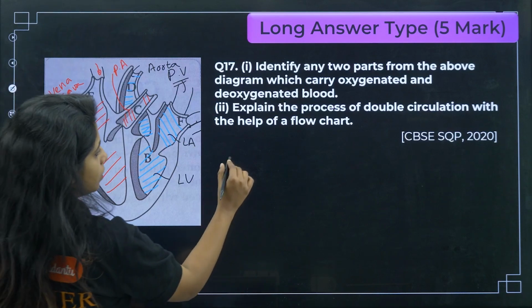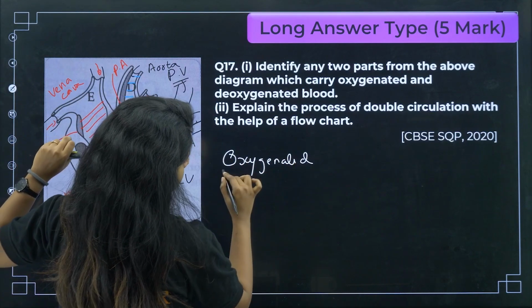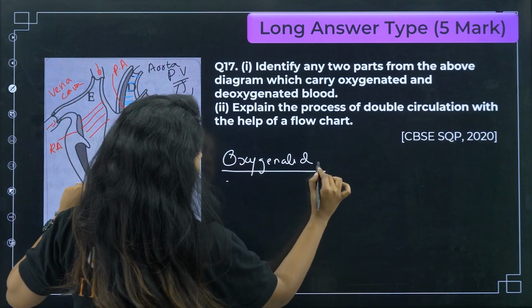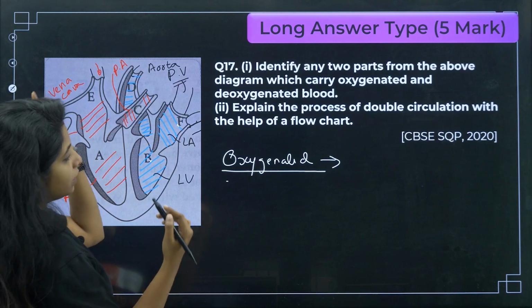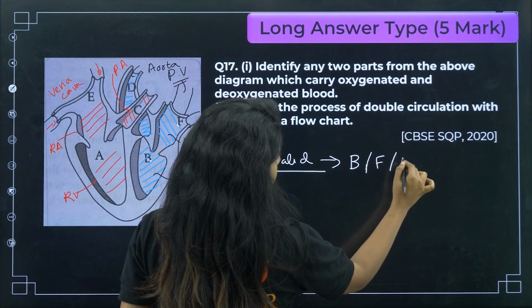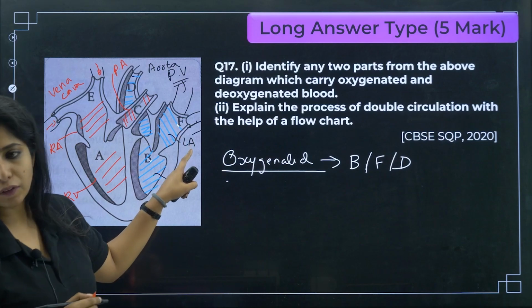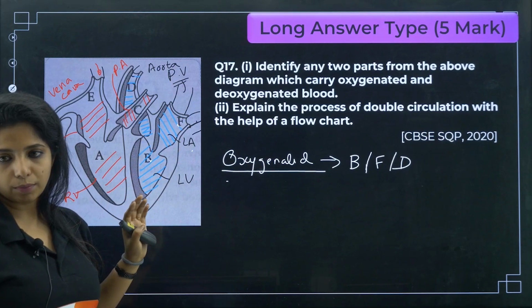So which are the two parts that can carry oxygenated blood? Oxygenated blood is carried by B, F, D. Whatever you want to write, you can write B, F, D. Some people take F to be the left atrium, some people take F to be the pulmonary vein. Either one is the same thing.